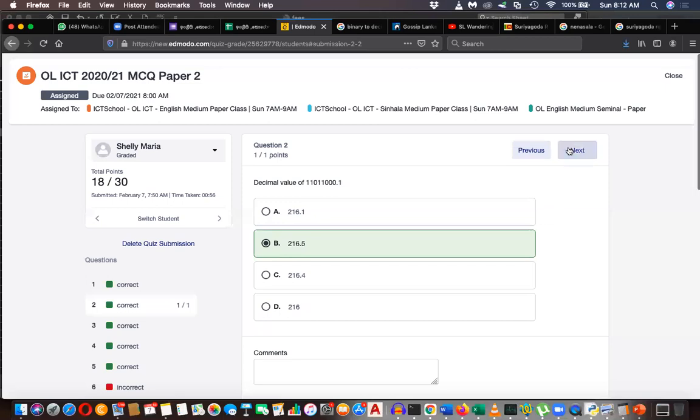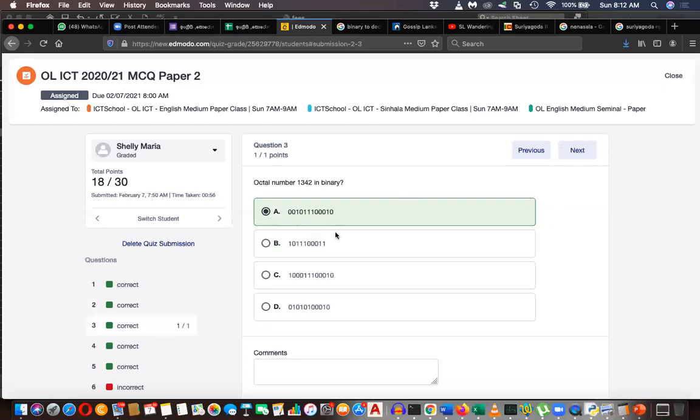Okay. So that's great. I think you have given the answer correctly. Okay, next one. 1, 3, 4, 2 octal number in binary. 1 means 001. So you have to just map the table.